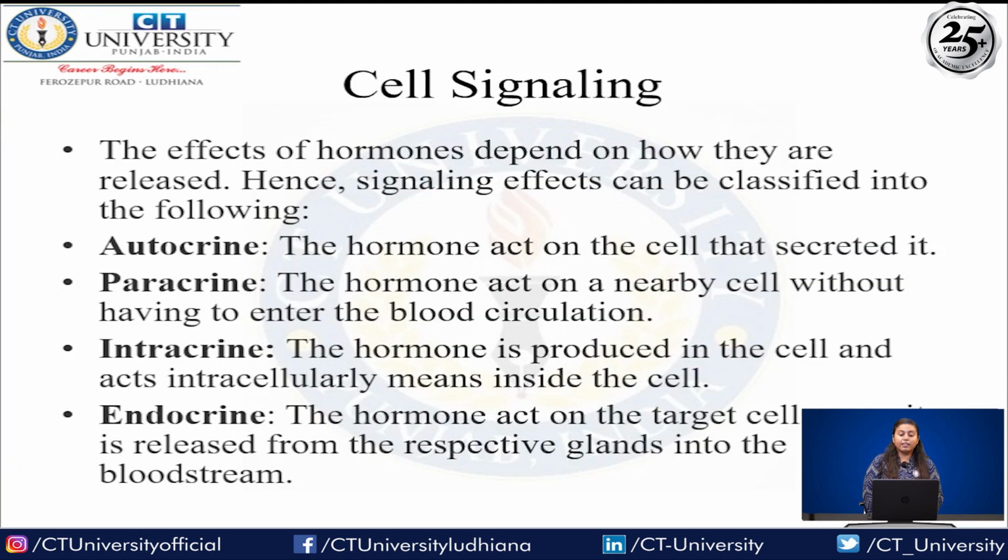Now, cell signaling. The effects of hormones depend on how they are released, so signaling can be classified into autocrine, paracrine, intracrine and endocrine. Autocrine hormones act on the cell that secreted them. Paracrine hormones act on nearby cells without entering the bloodstream. Intracrine hormones are produced in the cell and act intracellularly, inside the cell. Endocrine means the hormone acts on target cells once it is released from the respective glands into the bloodstream.